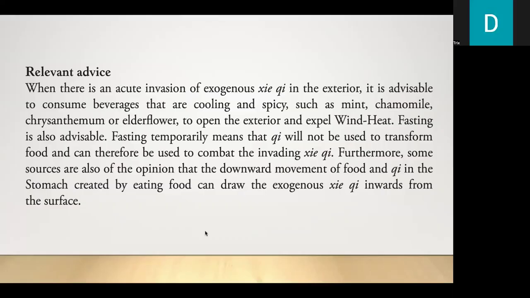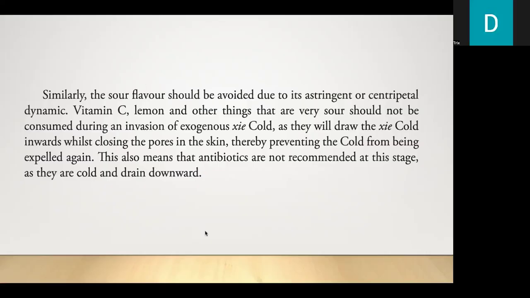Fasting temporarily means that qi will not be used to transform food and can therefore be used to combat the invading pathogenic qi. Furthermore, some sources are also of the opinion that the downward movement of food and qi in the stomach created by eating food can draw exogenous pathogenic qi inwards from the surface. Similarly, the sour flavor should be avoided due to its astringent and centripetal dynamic.